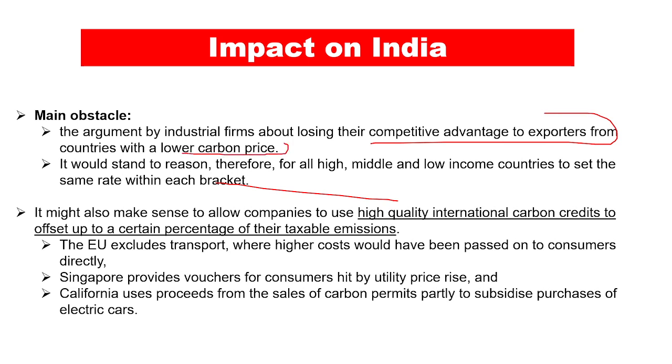For example, another person in another country produces much of the same products as me, but I am being subjected to a carbon tax in my country, so the other person from the country with the lower carbon tax bracket will have a competitive advantage over me, right? And that is why it is the main obstacle, and it would stand to reason therefore for all high, middle and low income countries to set the same rate within each bracket.